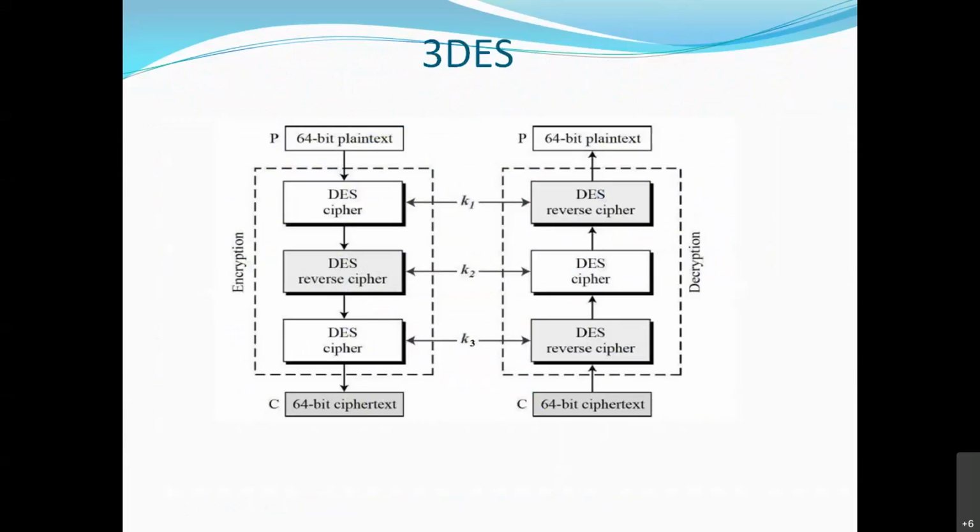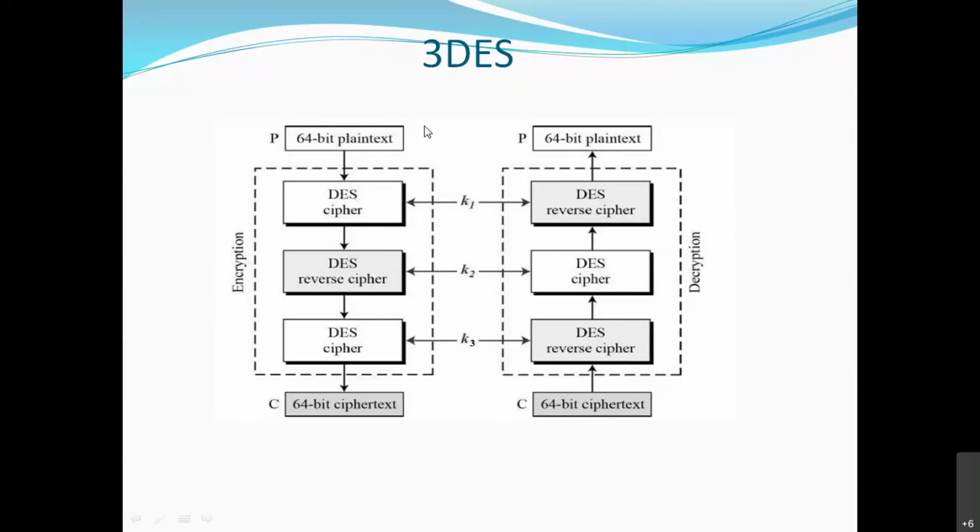Now I will explain in 1 minute what is 3DES. In single DES, how many keys did we use? One key. In double DES, before explaining 3DES, what happens?